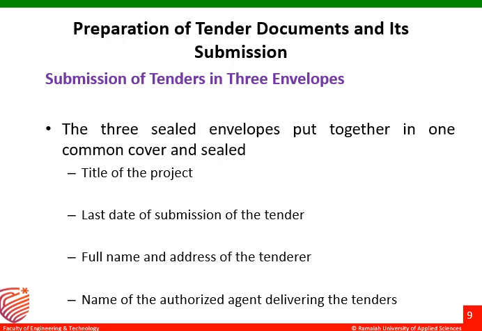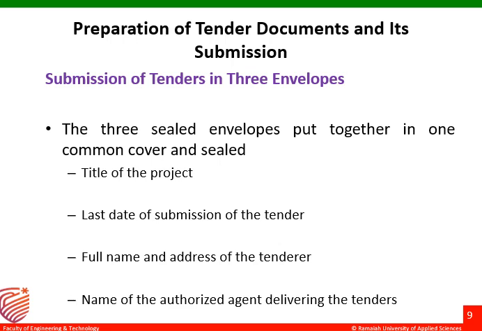On the top of the envelope, the title of the project, the last date of submission of the tender, and the full name and address of the tenderer, meaning the details of the contractor, will be mentioned.